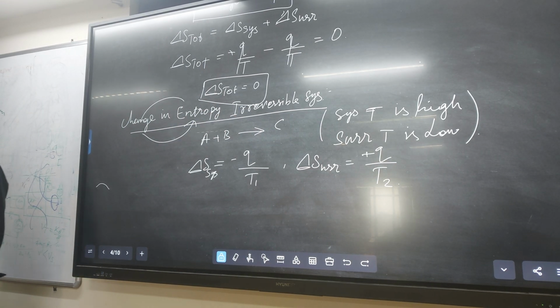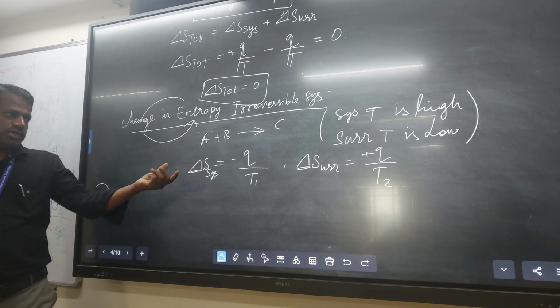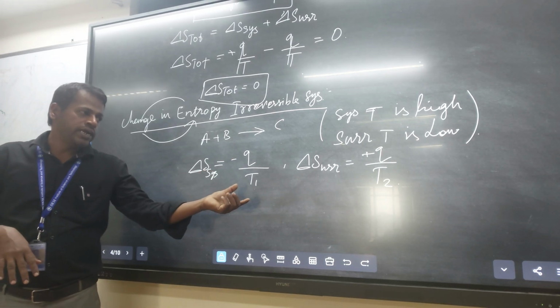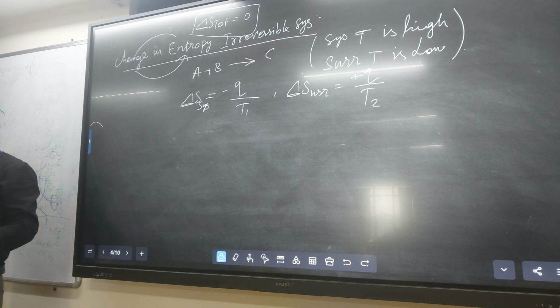For example, you take a beaker and do the reaction at 50 degrees Celsius, but the normal temperature is 23 degrees Celsius. Therefore, that is an irreversible reaction. The system entropy is minus Q by T1 and the surrounding entropy is plus Q by T2.